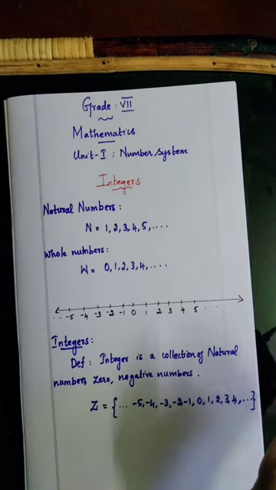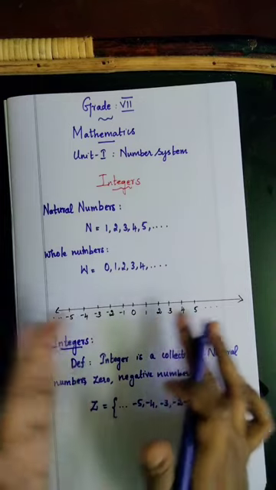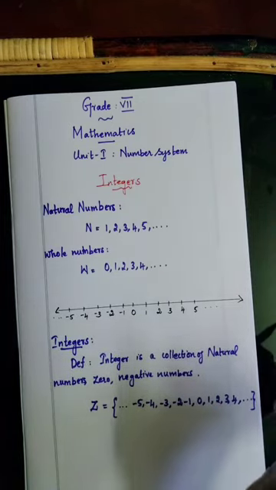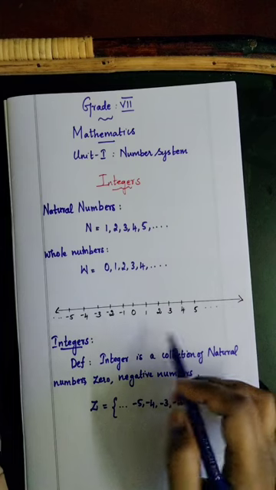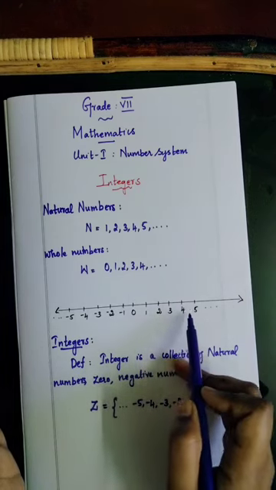Numbers with the sign plus are called positive integers. Find where the positive integers are on the number line. See the numbers 1, 2, 3, 4, 5.